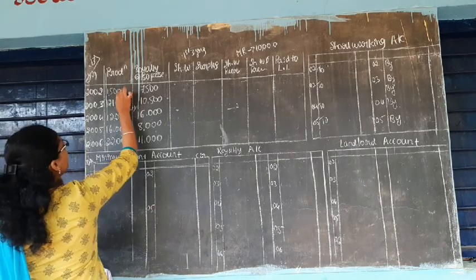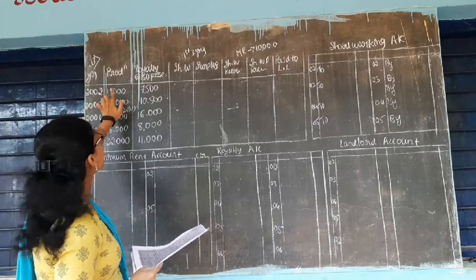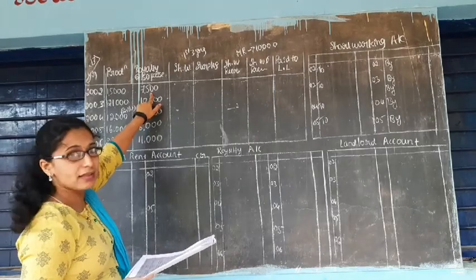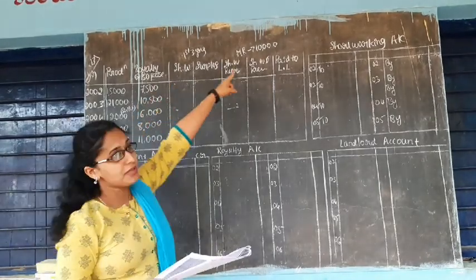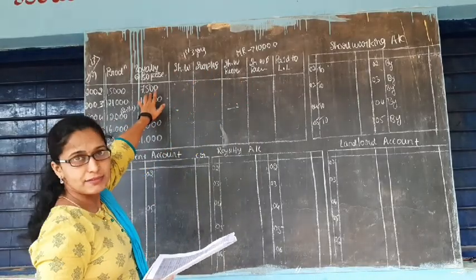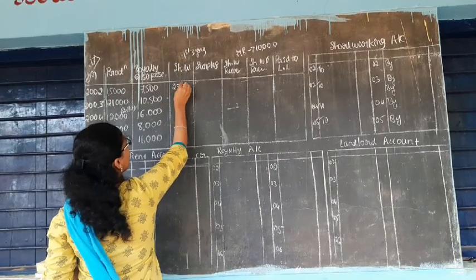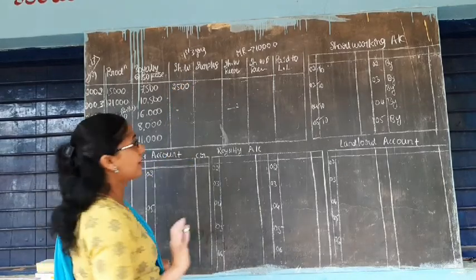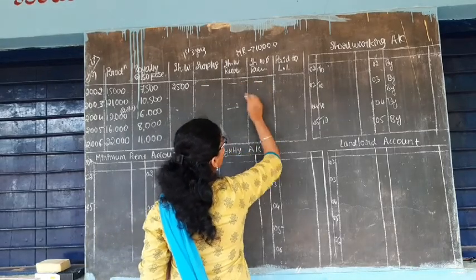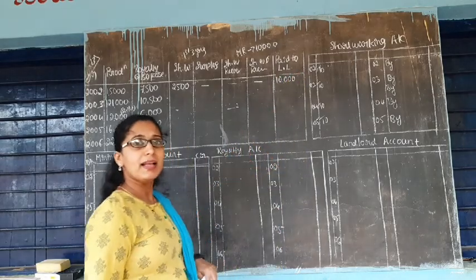Production in the first year, 2002, is 15,000. So royalty at 50 paisa means 7,500. Minimum rent you have to pay this year is 10,000. So 10,000 minus 7,500, there is a short working of 2,500 in this year. So there is no surplus, no short working recoupment, not recouped, and you have to pay minimum rent of 10,000 rupees to your landlord.